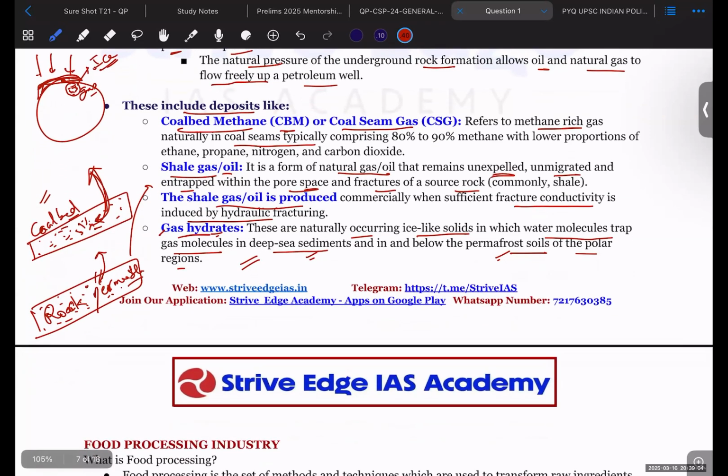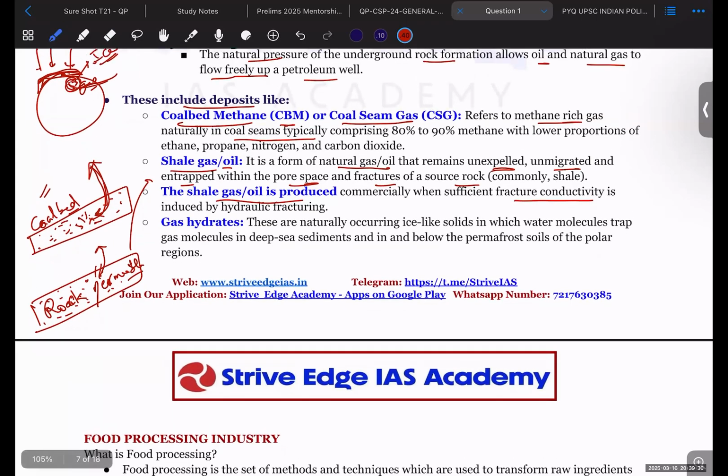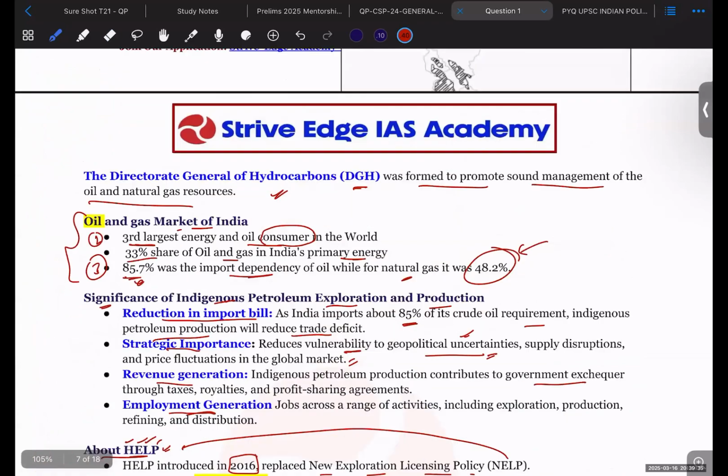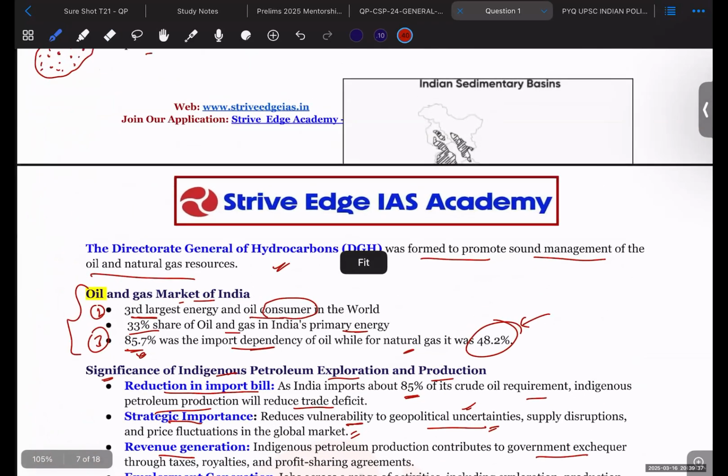And technological advancements to access this are limited, because when this gas molecule is touched, this ice gets converted into water, and the gas gets loosed up. So technological development is very low in the gas hydrate sector, but technologies are being developed. So this is all about the exploration and production of natural gas and petroleum.